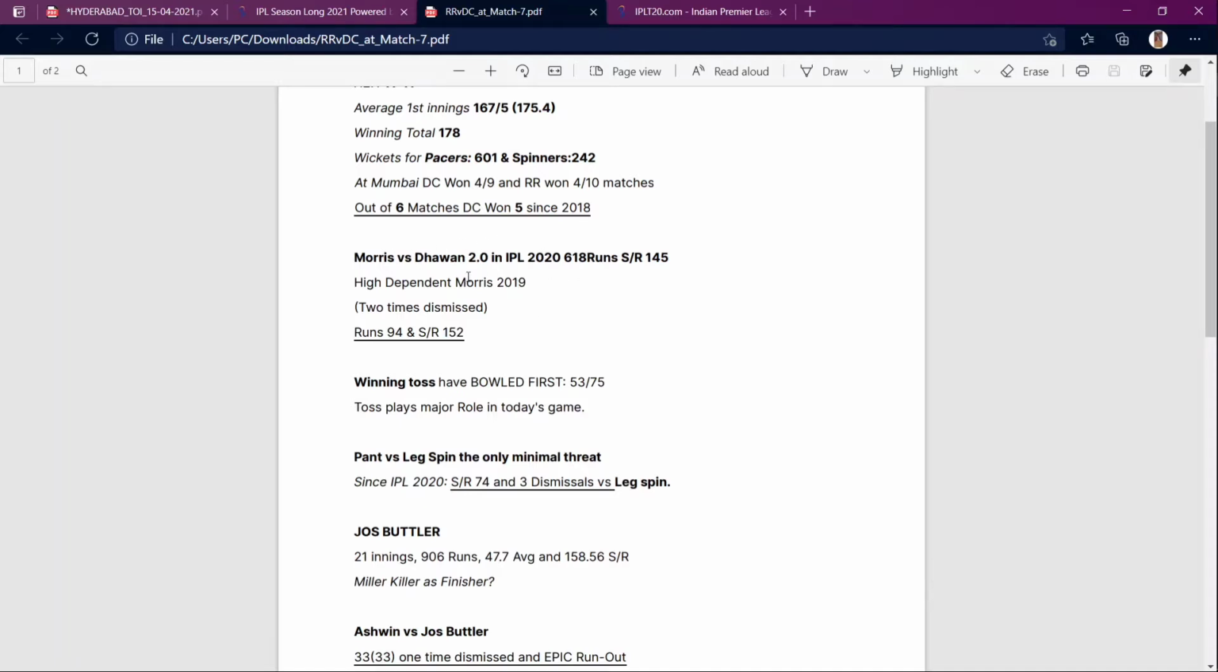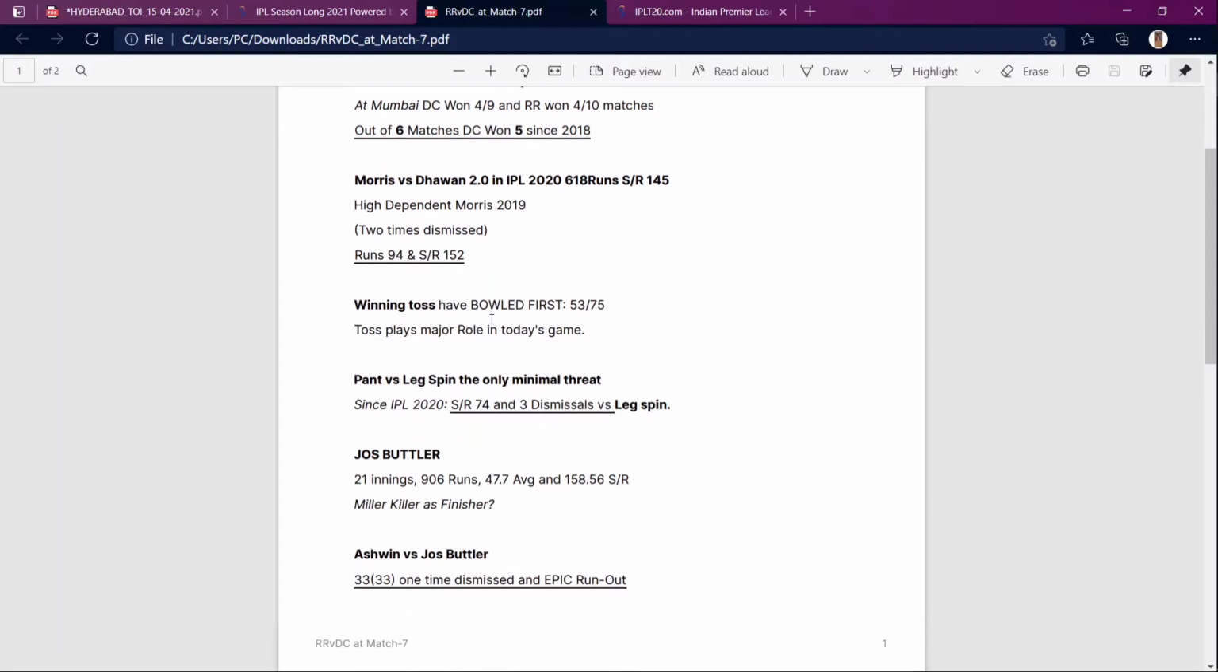So that's how the stats are. Talking about Morris versus Dhawan 2.0, since I am talking about Dhawan 2.0, he has not performed well in international matches. He didn't have that many chances to. In 2020, he scored 619 runs, striking around 145. These two are ex-players of Delhi. He was dismissed twice, a strike rate of 152 is great. So this is the stat I heard. I'm talking about Morris in particular because he is the one who got bid high, and he doesn't have any kind of pressure. So you can also bet on him.